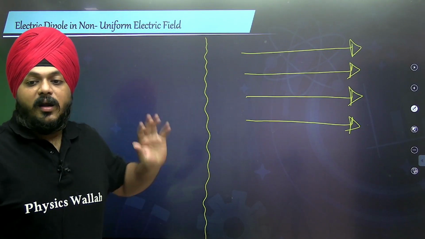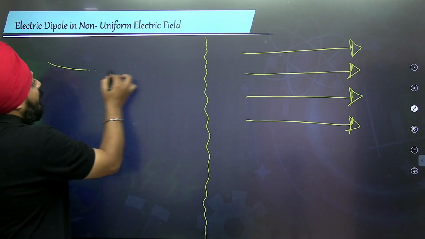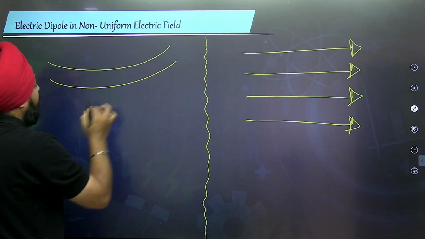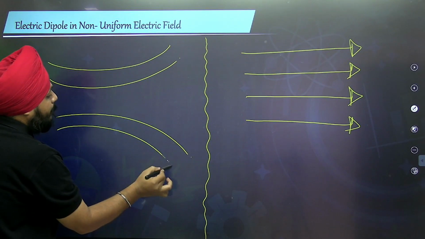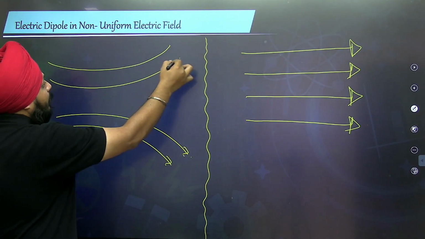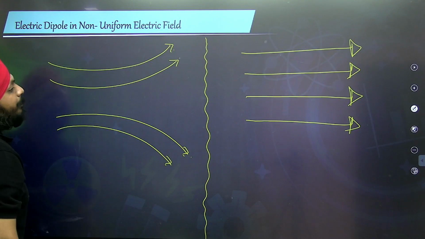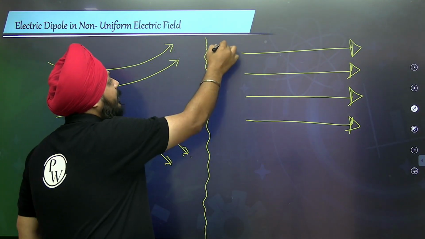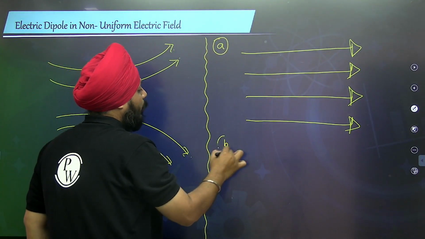Now, two most important results. What happens when the dipole is placed in a non-uniform electric field? See, this is point A, this is point B.